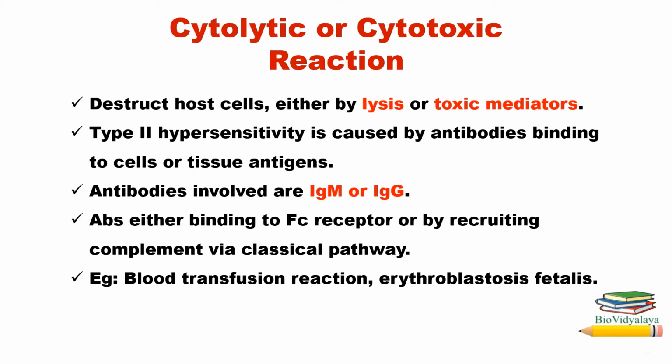Complement proteins C5b, 6, 7, 8, 9 complex. That is called the classical pathway. We already discussed the classical pathway in one of our videos, and the link for that is here in the upper right corner. Please go through that. And examples for type 2 hypersensitivity are blood transfusion reaction and erythroblastosis fetalis.